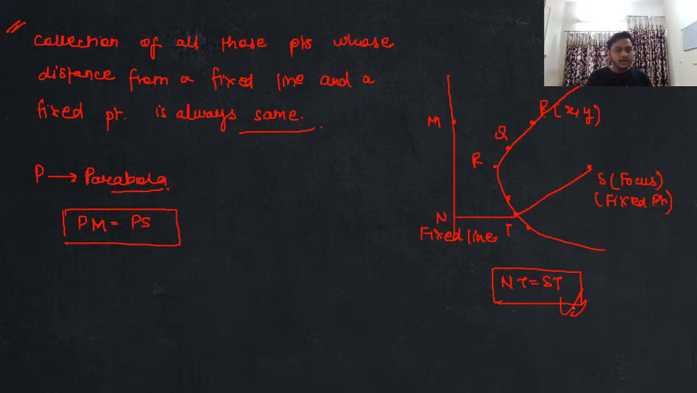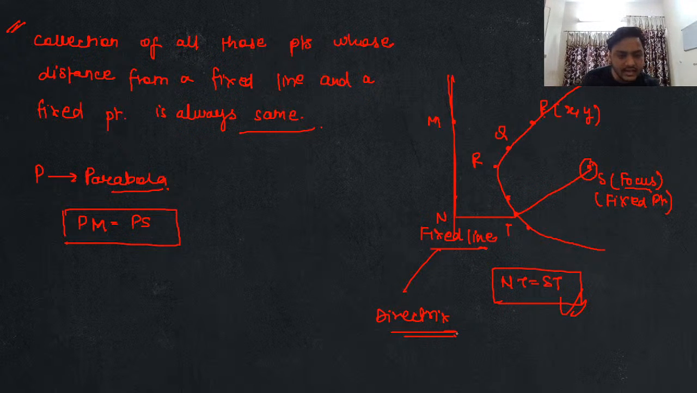I repeat again. What is parabola? Parabola is the collection of all those points whose distance from a fixed line and from a fixed point is always same. And if you talk about that fixed line and that fixed point, so here we have that, guys. This is the fixed point that I'm talking about, my focus, and this is the fixed line that I'm talking about, and this fixed line is known as what? Who will tell me, guys? What do we call this fixed line? This fixed line is known as the directrix. I repeat again, guys, the fixed line that I'm talking about is known as the directrix, okay?